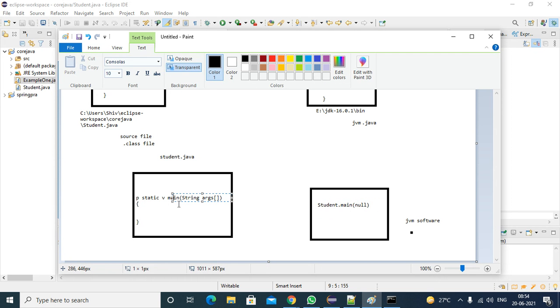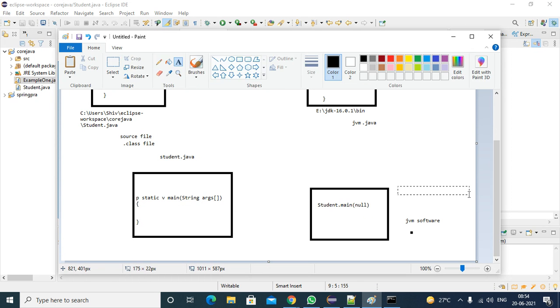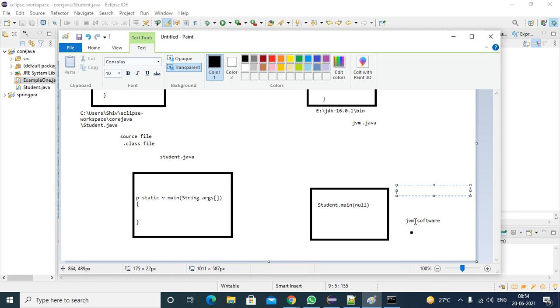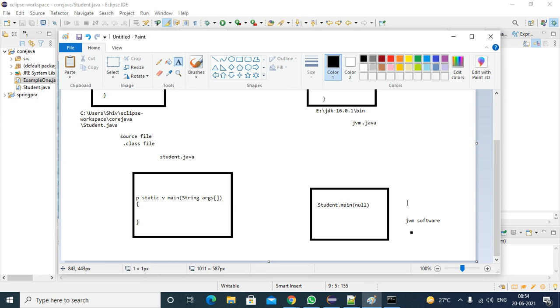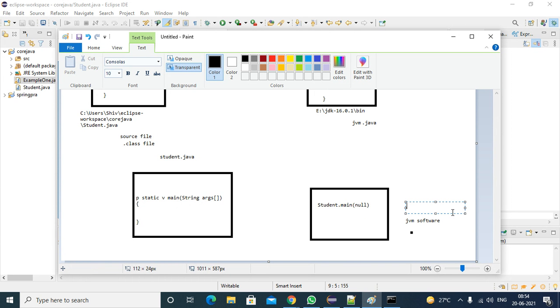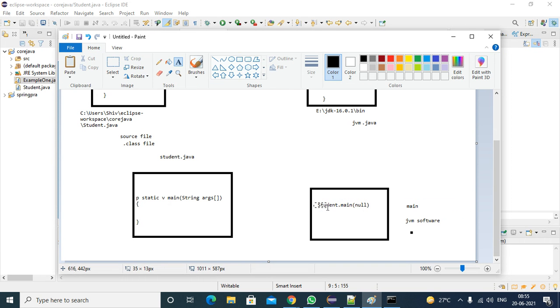Now we are trying to call the main method of your class. Who is trying to call it? The JVM. So how will it call? The JVM doesn't know how to create an object of your class. What the JVM knows is only how to call a main method. It knows only the main method name, nothing else. So if the JVM wants to call the main method of your class, what is required? The class name is required. The main method name is not required, because the JVM already knows it. So it requires only the class name.